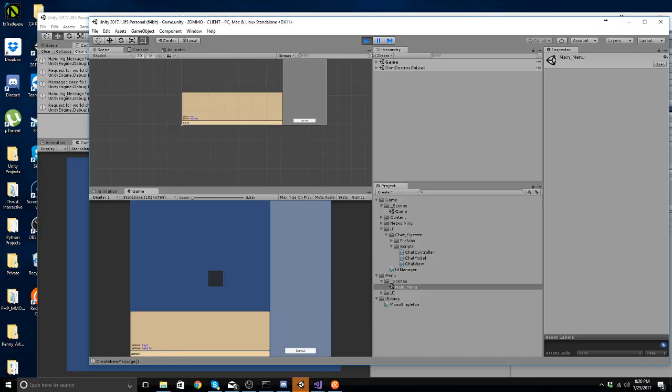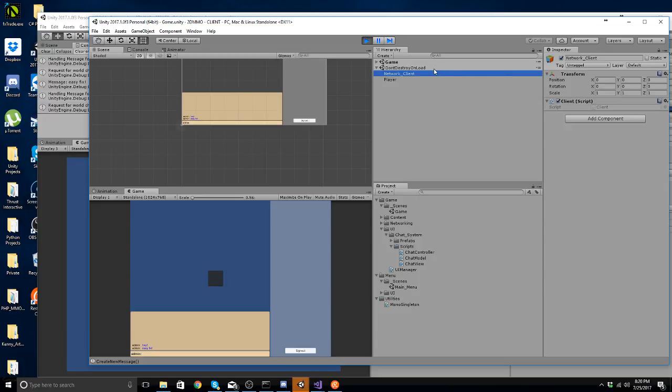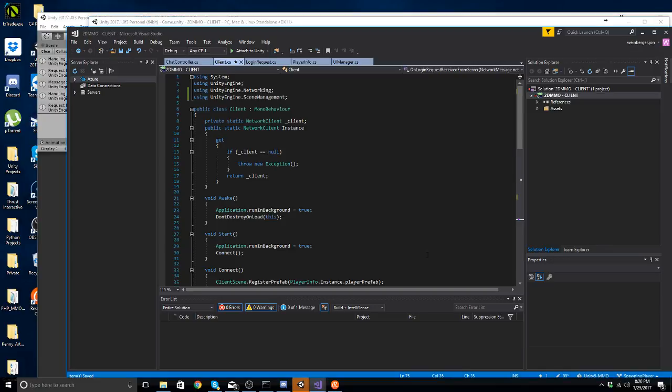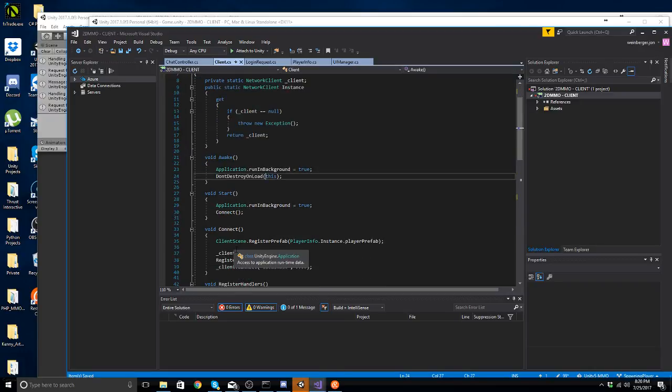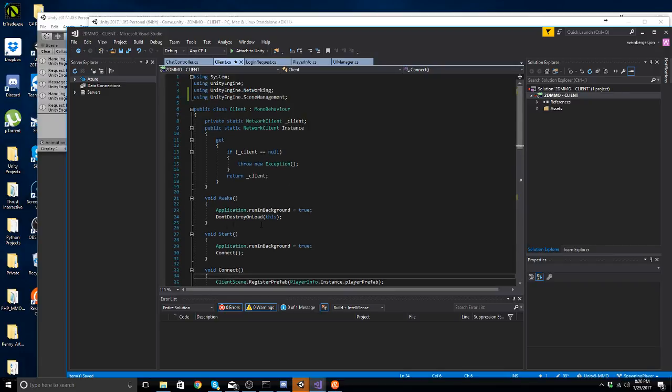Alright, so as some of you guys saw when you got in here, I had like 16 network clients. I don't know why that keeps happening, but I need that to stop. We should never have more than one network client. So to prevent that, what I'm going to do is network client, return _client.